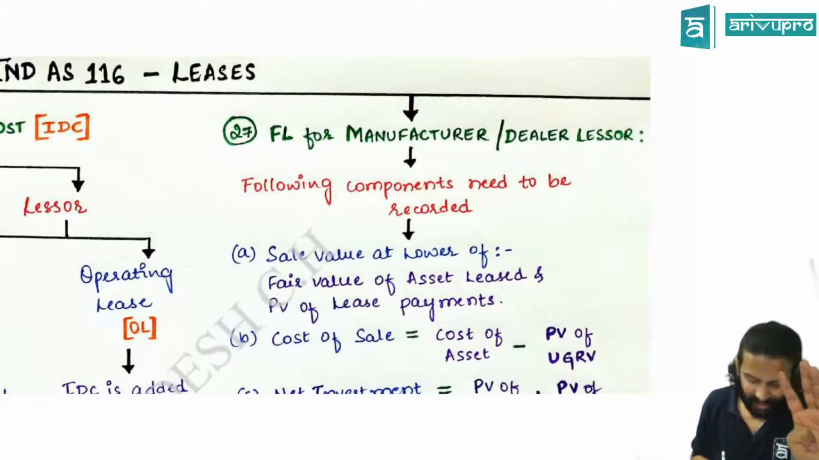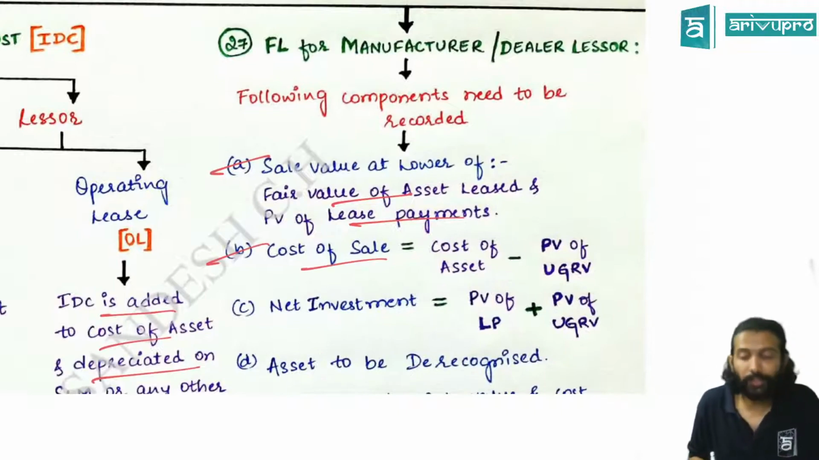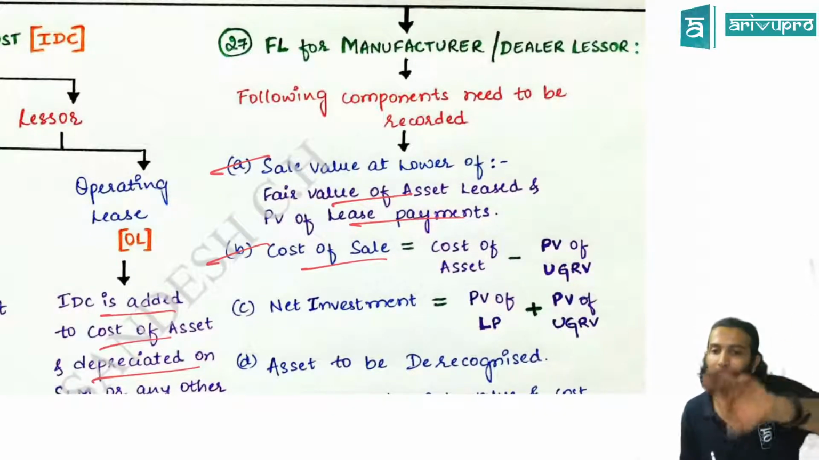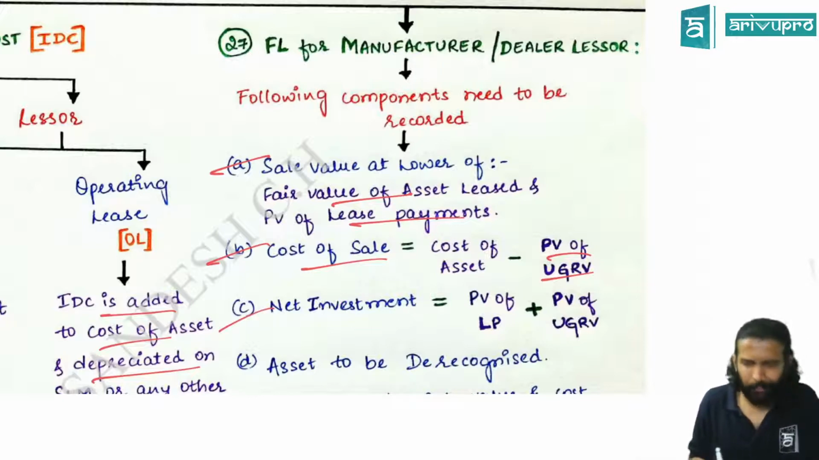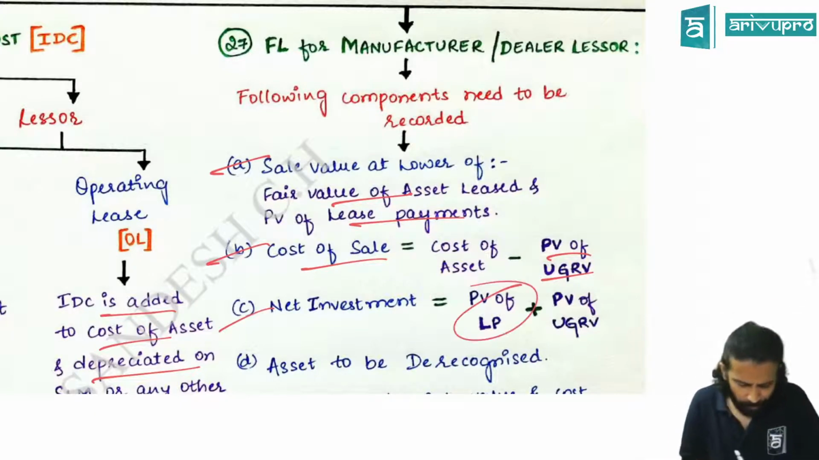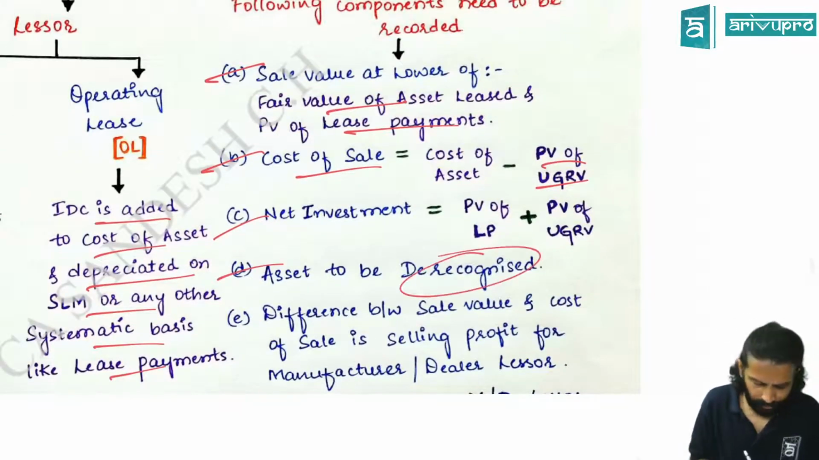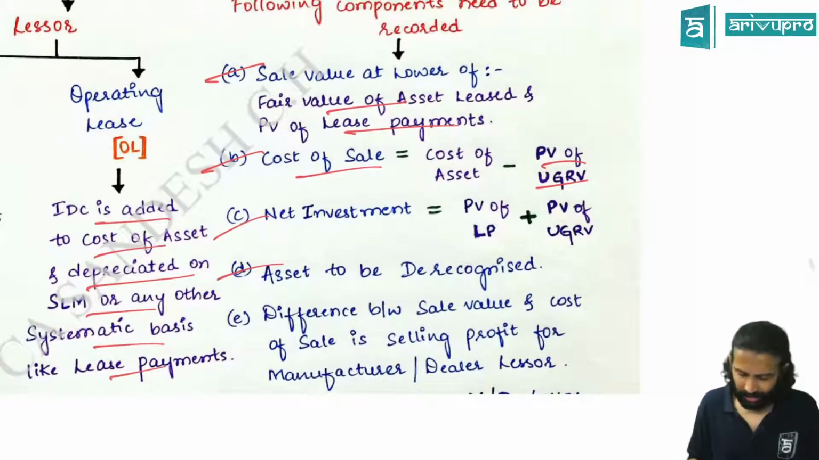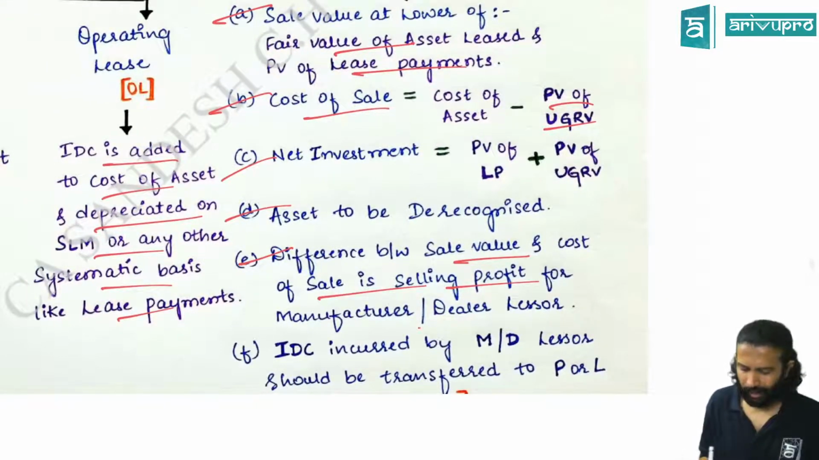First, you have to record sales. Sale will be recorded at the lower of fair value or present value of lease payments, whichever is lower. And you have to recognize cost of sale. Cost of sale will be the cost of the product minus present value of UGRV. Net investment will be the same: present value of lease payment plus present value of UGRV. The asset you have to de-recognize. The difference between the sale value and cost of sale is the selling profit for the manufacturer or dealer lessor.